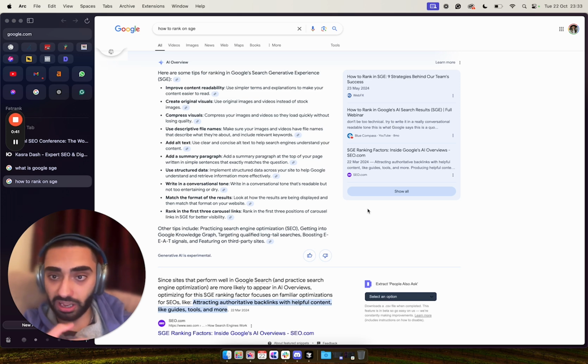Right now, it does look like content is actually favored, but that's not to say that in 2 or 3 months' time that's going to change, because again, a lot of people, they don't like reading content. I know myself, I don't like reading content, and also in some cases, the video content is actually preferred. Like Google will be tracking everything. Google will be tracking if people are more so reading the content or if there is a video option, if they're going to just click and view the video. So just remember that when you are looking to rank higher in the SGE.